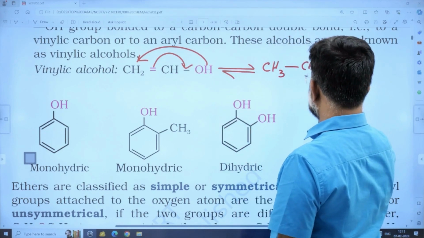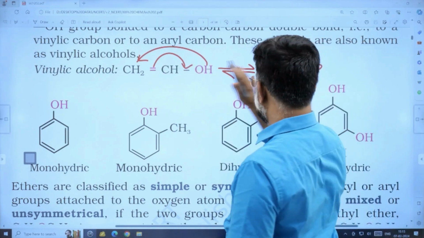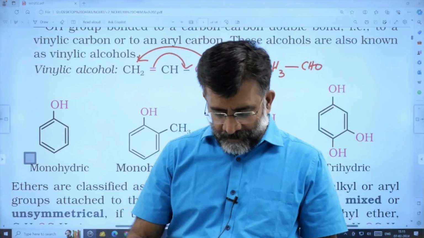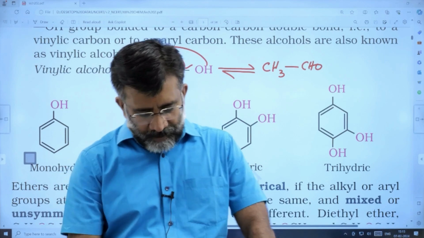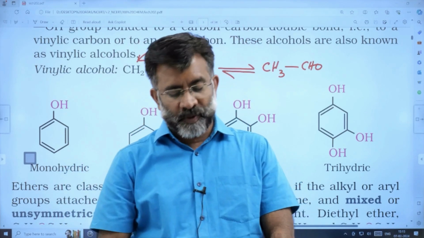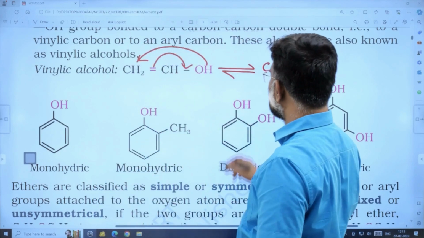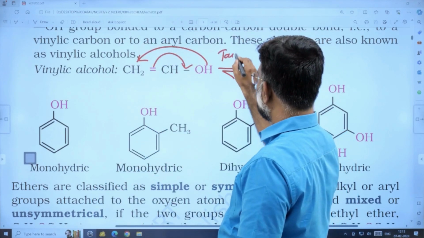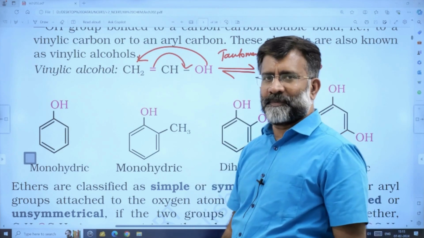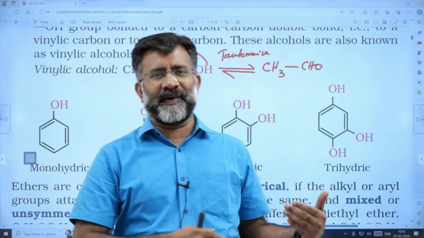You get a CHO. Vinyl alcohol will turn into acetaldehyde. What is this kind of isomerism known as? It is a very popular one, tautomerism. So a vinyl alcohol may tautomerize, giving aldehydes and ketones like that.